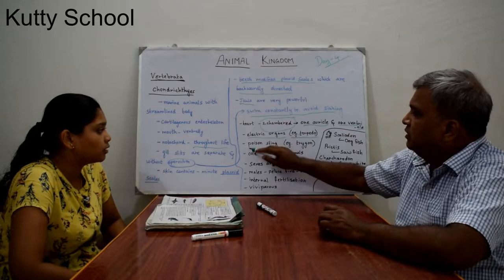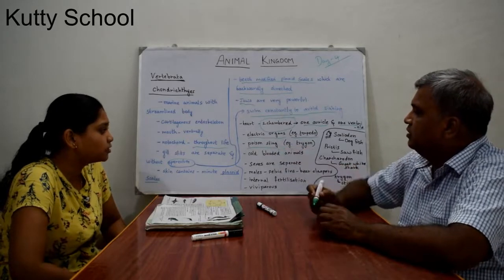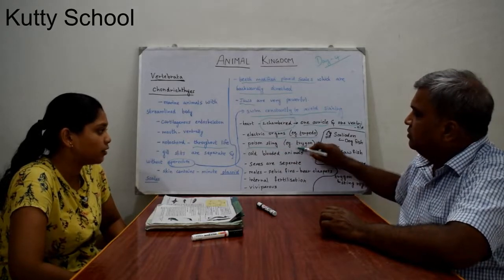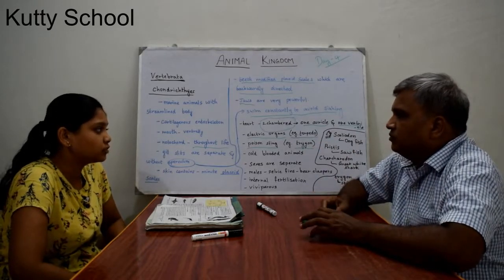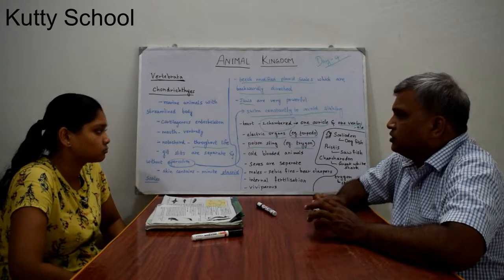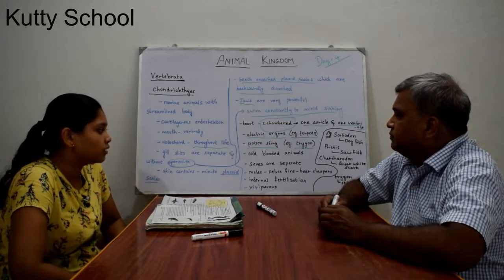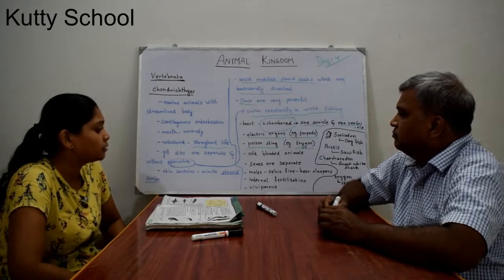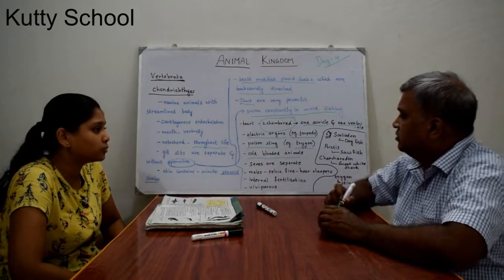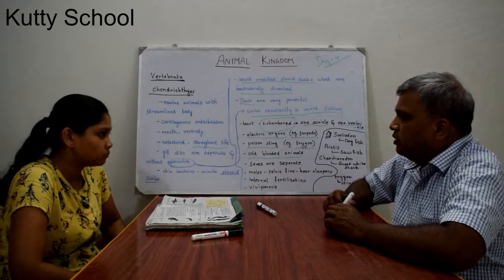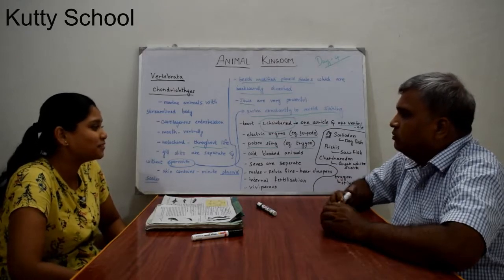And then it has a poison sting. Some organisms have a poison sting. Example, trigon. Trigon is a fish, and it has a poison sting. These animals are cold-blooded animals, which are also known as poikilotherms.